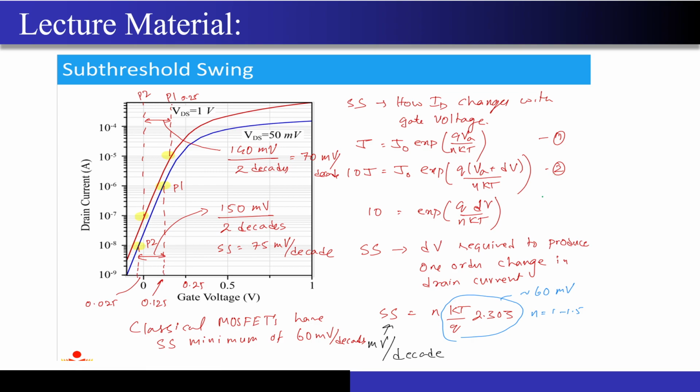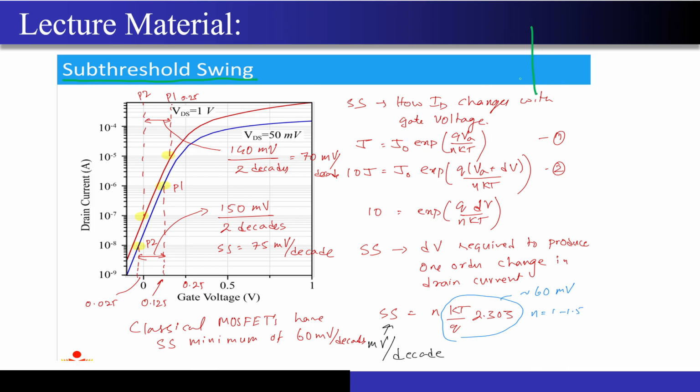Now, I have just taken this screenshot from the lecture material. This is just to show you the importance of the subthreshold slope. So now we defined one thing called the subthreshold slope or subthreshold swing. So what is this subthreshold swing?